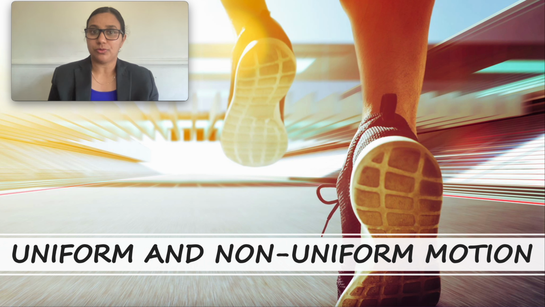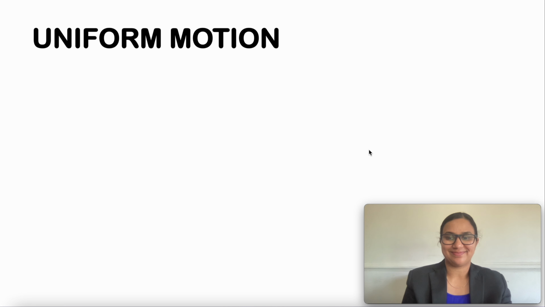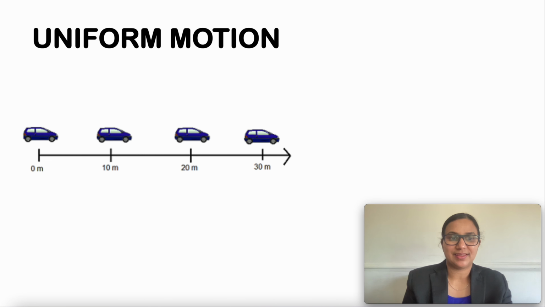Motion can be of two types, uniform motion and non-uniform motion. Let us find out the difference between these two. What is uniform motion? As you can see in this picture, the car covers 10 meters in the first 2 seconds, 20 meters in the next 2 seconds, 30 meters in the next 2 seconds. That means the car is said to be in uniform motion.